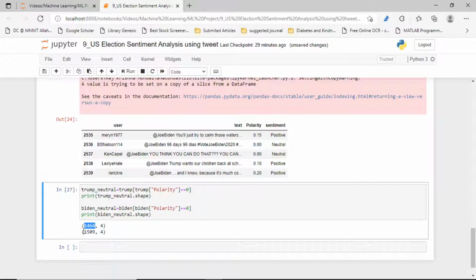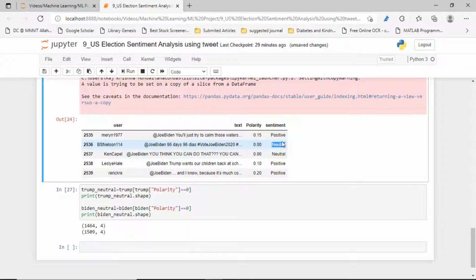Now from our data sets we want to drop that neutral value, because in sentiment analysis the neutral information does not give much information. So for that reason, for our data corpus we want to drop the neutral rows, and only take the positive and negative sentiment. Okay, now let's drop one by one.